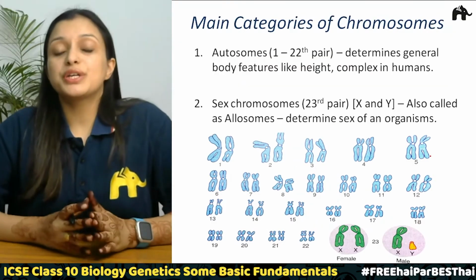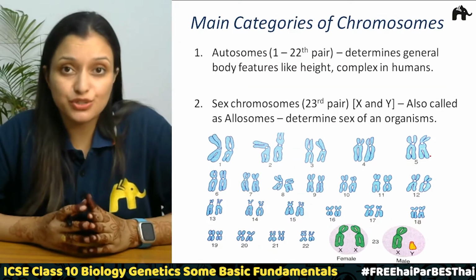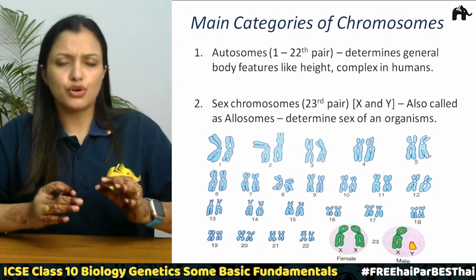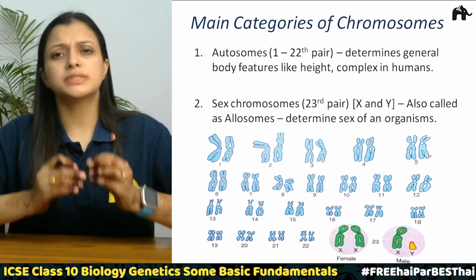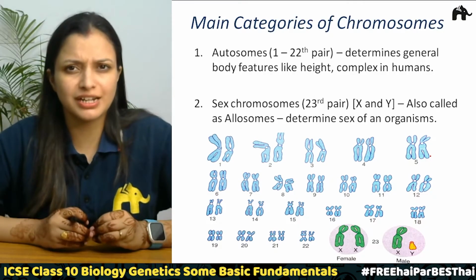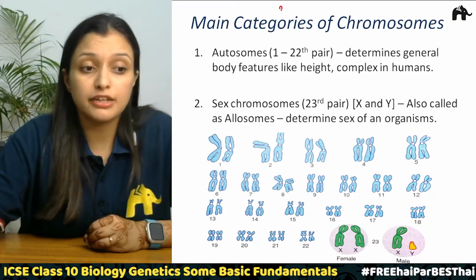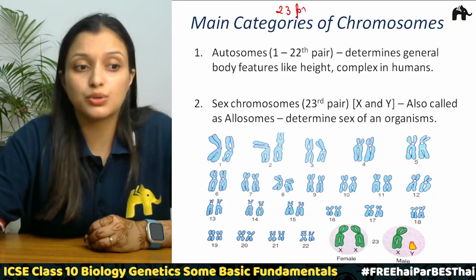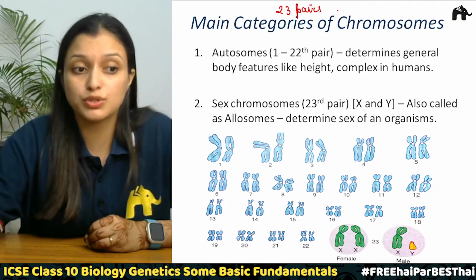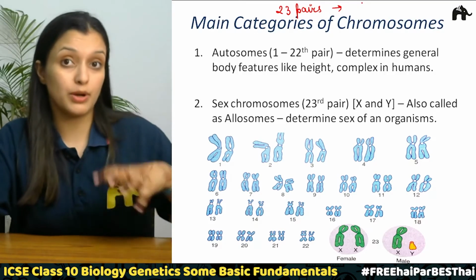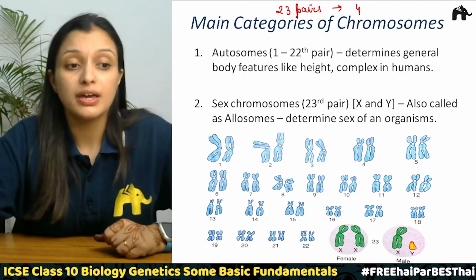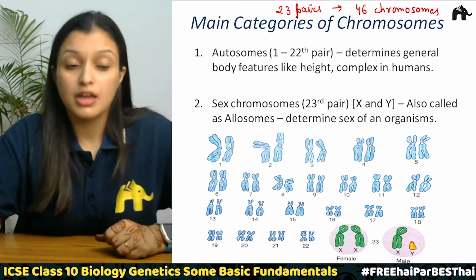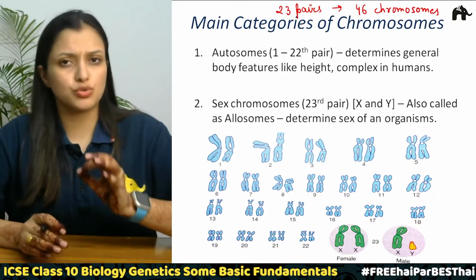Now we are going to talk about the main categories of chromosomes. Let us first talk about human chromosomes. In pairs, there are 23 pairs of chromosomes, and individually, we have 46 chromosomes in a cell.